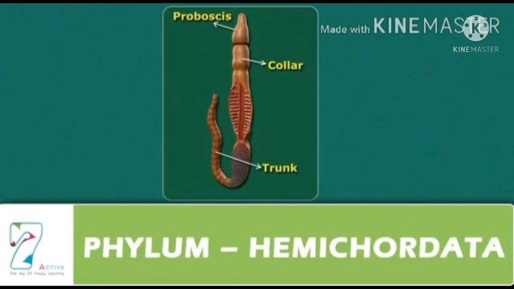They are bilaterally symmetrical, triploblastic and coelomate animals with organ system level of organization. Their body is cylindrical and is divided into three regions. The anterior proboscis, a short collar and a long trunk. That's all about Hemichordata. Thank you.